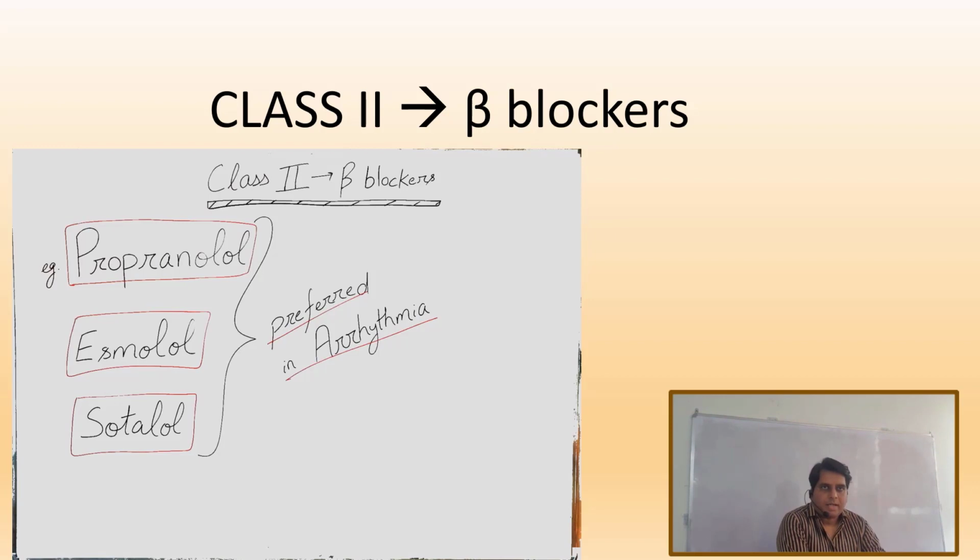We will continue our lecture on class 2 antiarrhythmic drugs, that is beta blockers. Beta blockers which are preferred in arrhythmia are propranolol, esmolol, and sotalol. Let's study about these drugs in detail.